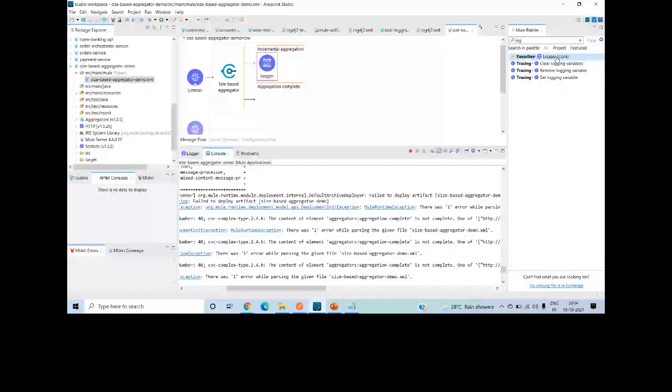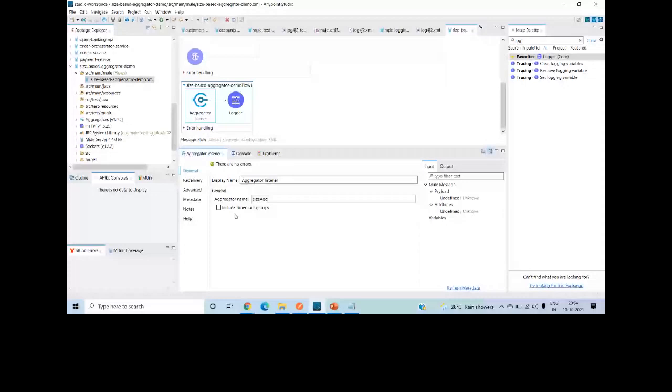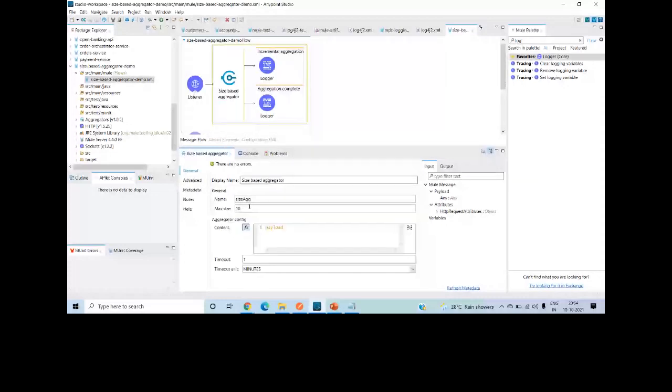Yeah, tell me. I was asking, if the aggregator listener size is less than the aggregator's base size, like if you have given 10, and it is 5, what will happen? Can we keep a smaller size, or will it be the same? No, you can keep 5 also, it doesn't matter. You can keep 2 also. But what is your question? I haven't got it. The max size, you can keep anything.